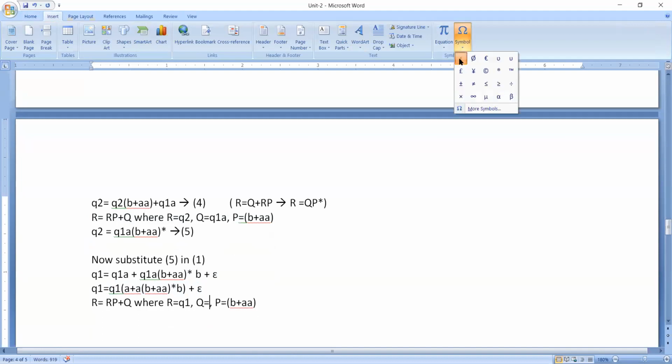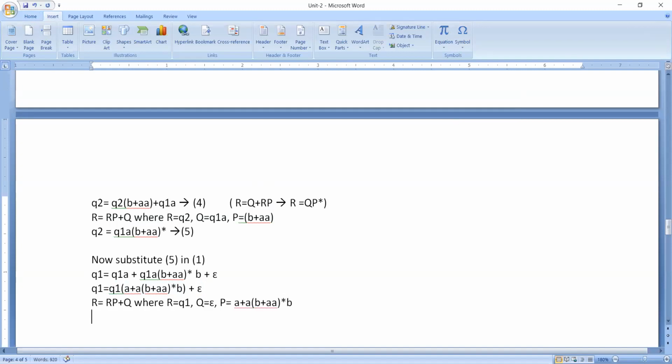Then what about P here? See here, Q plus RP. This is Q, this is R. Then what about P? This entire expression is going to become P.